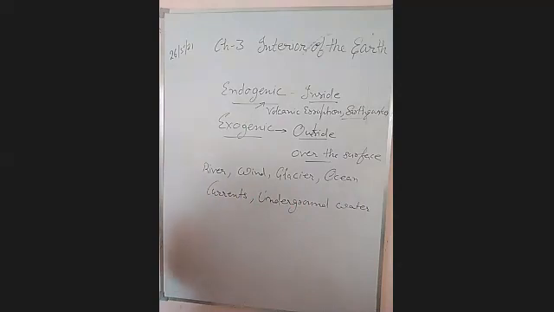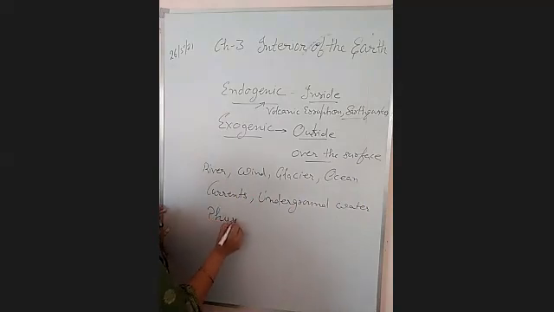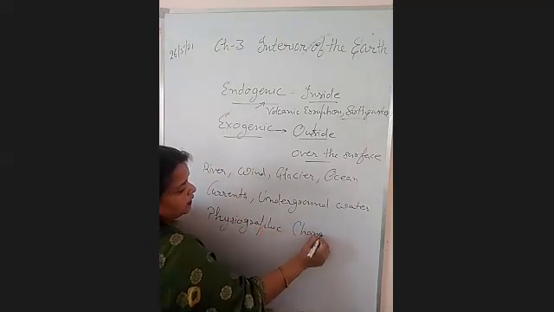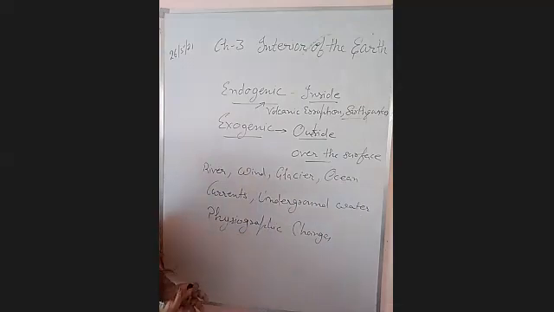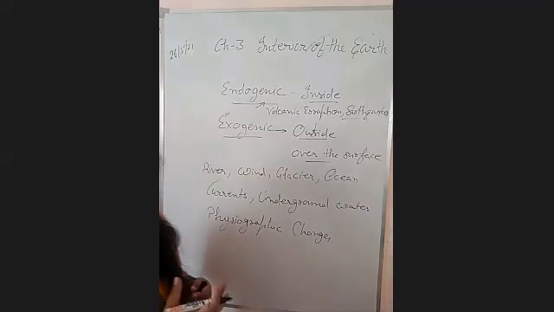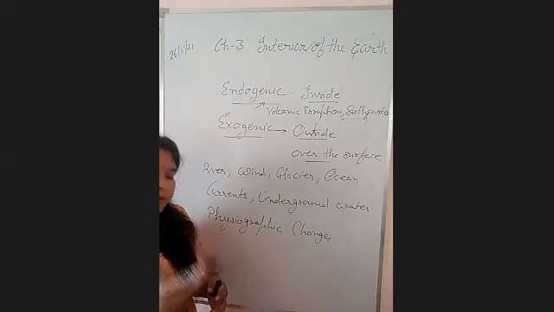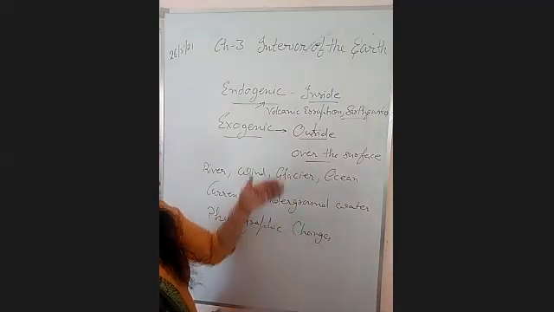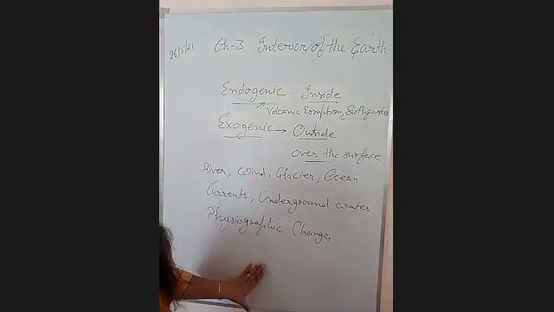Now when they do their work, they bring some physiographic changes due to all these factors. Physiographic changes means in the hilly region you can see the waterfall, in the plain region you can see the delta formation. In the desert area you see the mushroom rocks and the sand dunes, etc. Right? In the oceans you can see the sea cliffs, sea caves. All these features are formed by the exogenic forces.